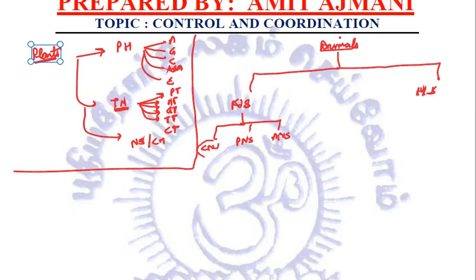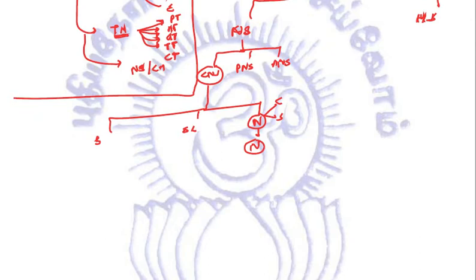We studied the central nervous system in detail, in which we talked about the brain, we talked about spinal cord, we talked about nerves. These nerves are cranial nerves and spinal nerves. This is made up of neurons. We studied about the neuron with the help of a diagram, and we tried to relate that the dendrite part